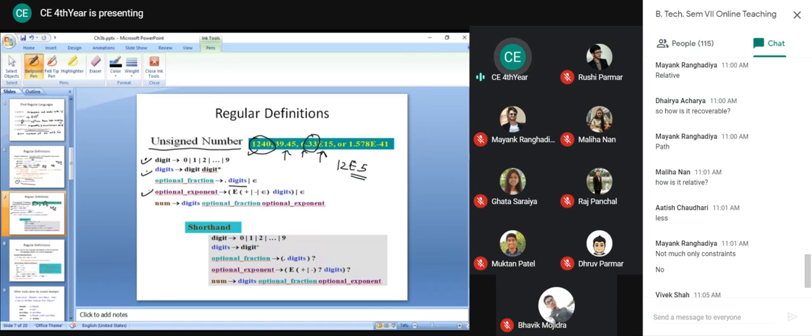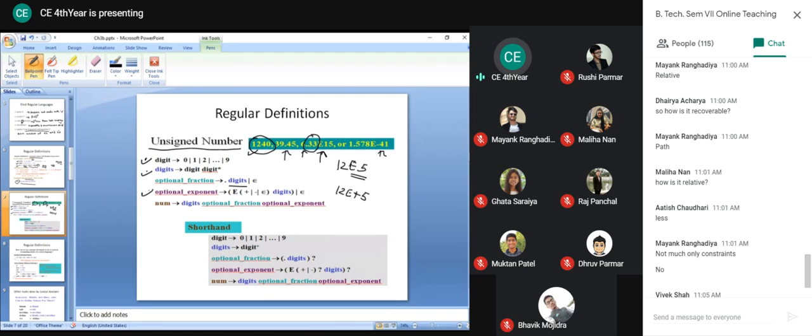So now we have E. That's why we have E. Then sometimes we write E15 or we write E minus 41. We can write like this, 12E plus 5. This is also a valid thing. That's why we have E, which is compulsory to indicate the exponent part, then plus or minus or null. If you don't use a sign, you will use null. If you use a plus sign, you have to use plus. Otherwise, you can use minus, for E minus 41.